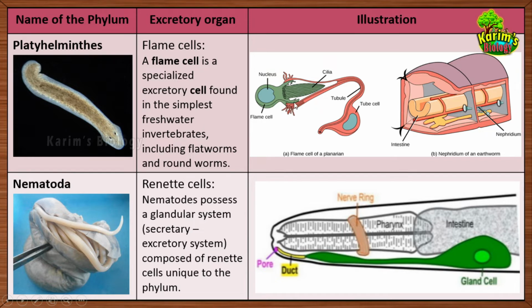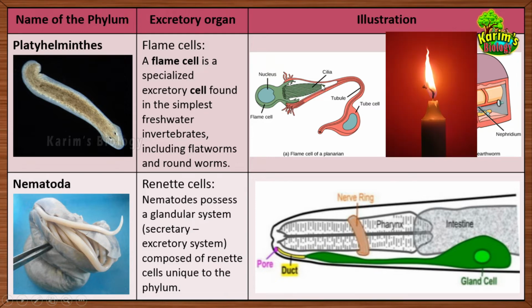Now let me tell you, why are they called flame cells? I told you that after the collection of the waste, the cilia in these flame cells will be constantly moving. When the tuft of cilia move constantly, that gives the appearance of a flickering flame. Have you seen the flame of a candle, and have you observed how the flame flickers? The same kind of pattern will be visible when you observe the flame cell under a microscope.